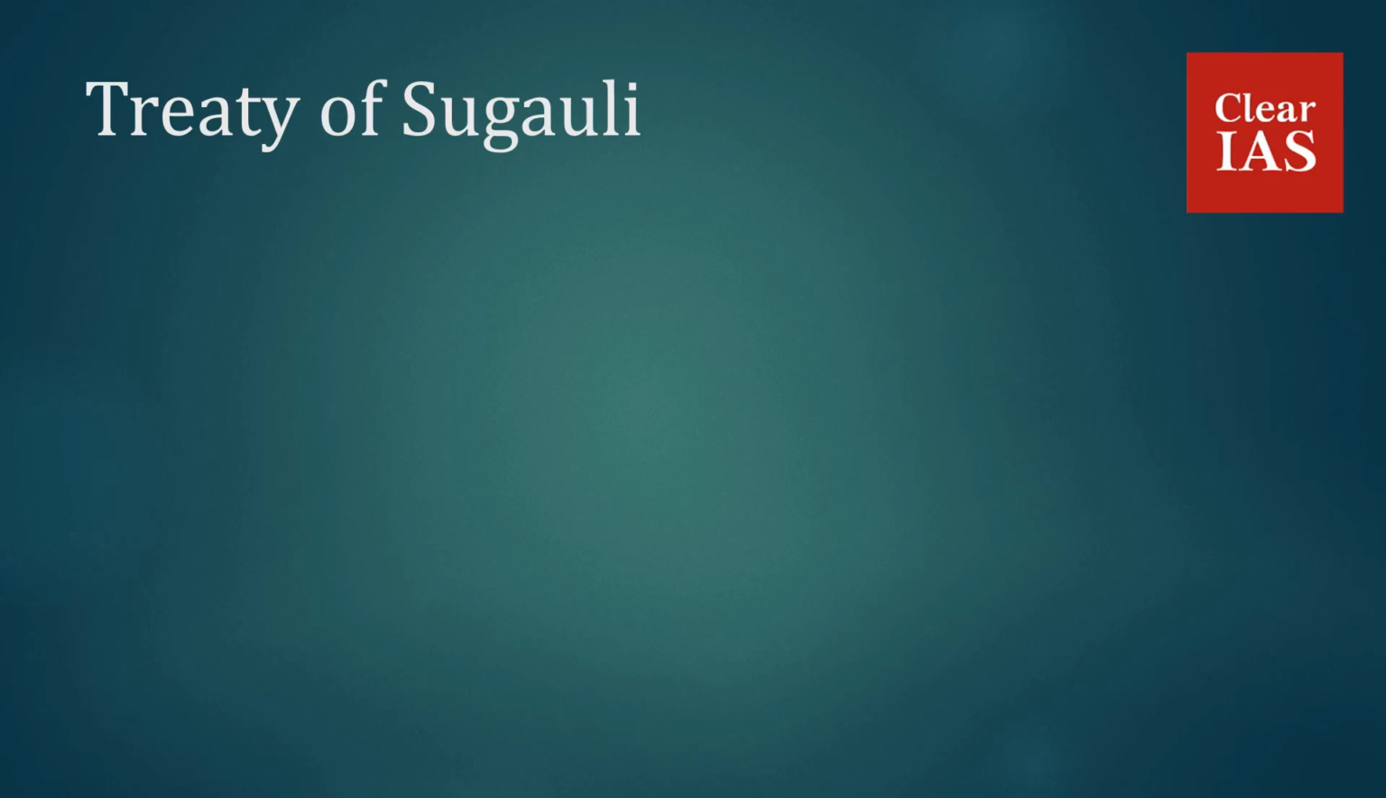So this brought Nepal into direct confrontation with the Britishers, which resulted in the Anglo-Nepalese War of 1814 to 1816. At the end of the war, the Treaty of Sugauli was signed in 1816, which marked the boundary between India and Nepal.